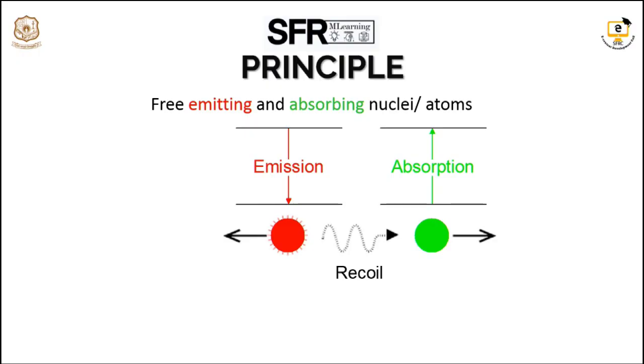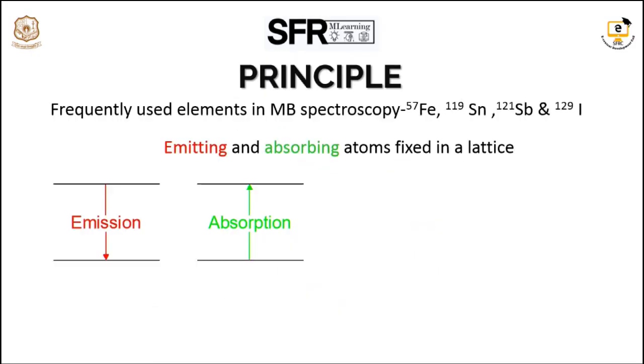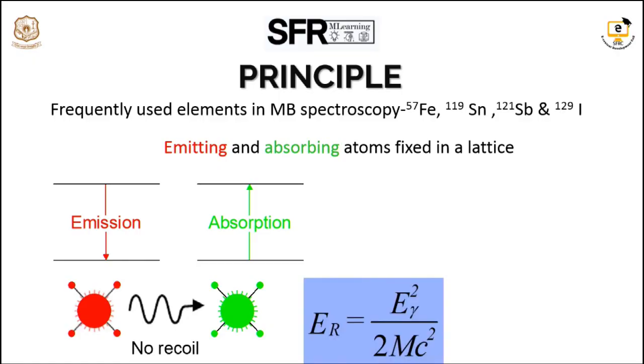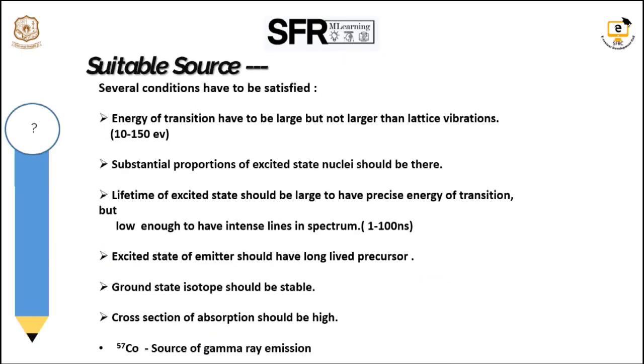So to reduce the recoil energy, increase the mass of the sample. For this reason, the Mossbauer spectrum is always obtained in the solid state. So the sample is placed on a solid support. Here, if the sample is placed on a solid support, the recoil energy is minimized, and we also get a clear Mossbauer spectrum. This is the principle of Mossbauer spectroscopy.